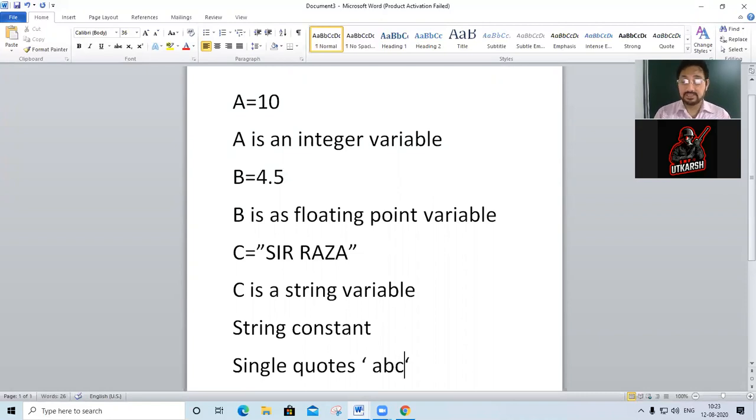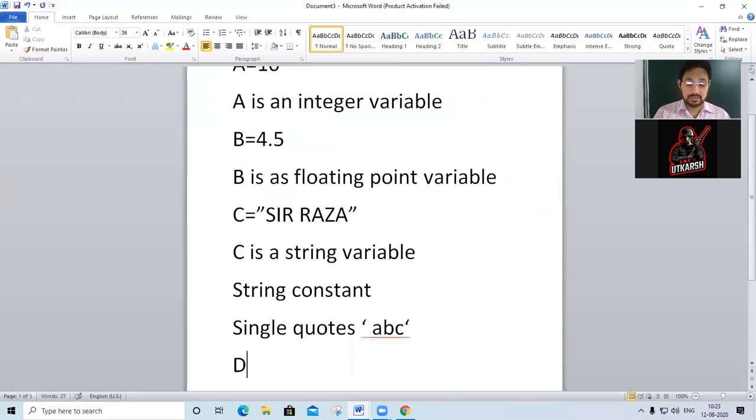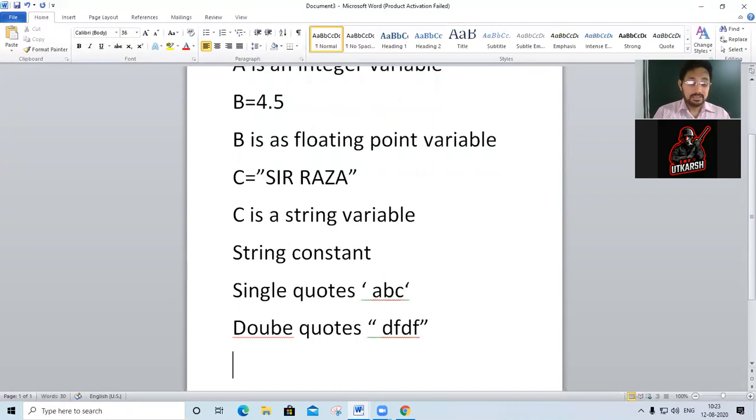Suppose I have written ABC. Double quotes, you can also define with double quotes. Then you can also define in triple quotes. How to define triple quotes? Three quotes, then you type something, then three quotes again.